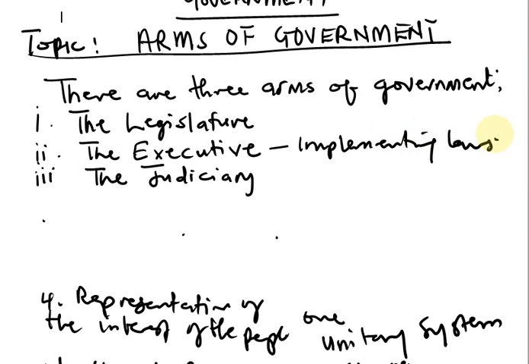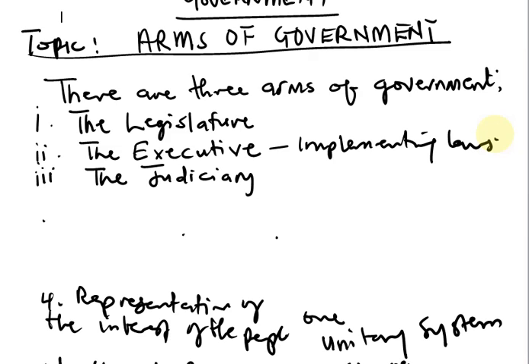So the executive, depending on the system of government, is headed by the president. For instance, in Nigeria, the executive is headed by the president, because Nigeria practices a presidential system of government.